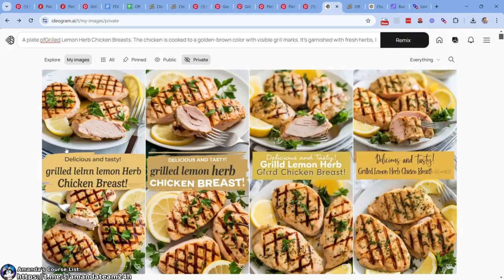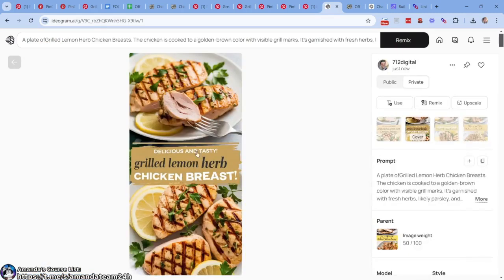99%, pretty quick. All right, delicious and tasty grilled lemon herb chicken breast. I like that. The font is unique. It's showing like a juicy chicken. You have to kind of make a determination. Obviously, the text sometimes is just going to make it so this is the only one that had decent text, right? Only one that had decent text.